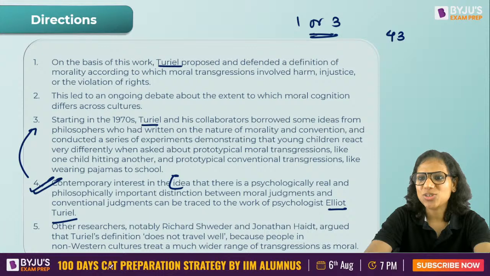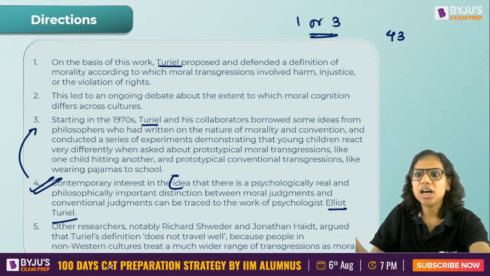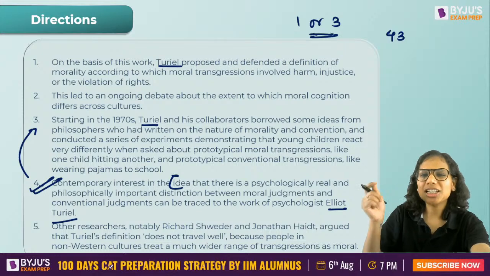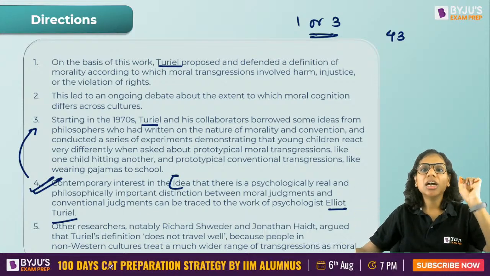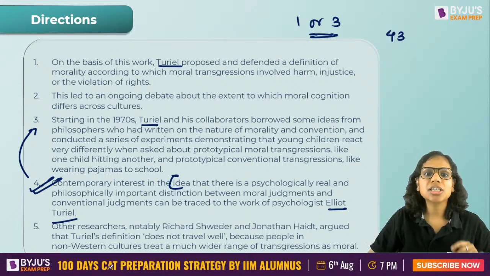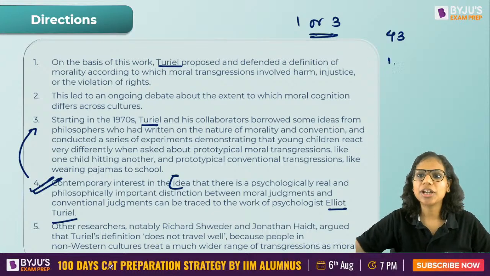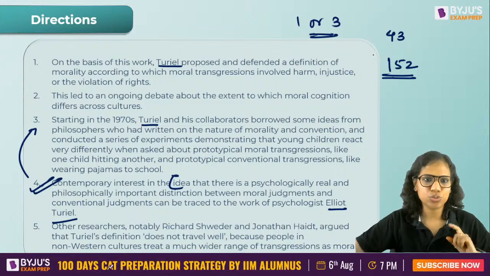Options are making the parajumble sequence easy. Absolutely. Options do make things very easy for us, right? That's why it's relatively trickier in CAT because there are no options there. Debate after introducing the argument. Okay. So see, there is a very pertinent clue here that some of us miss. It should be 152.